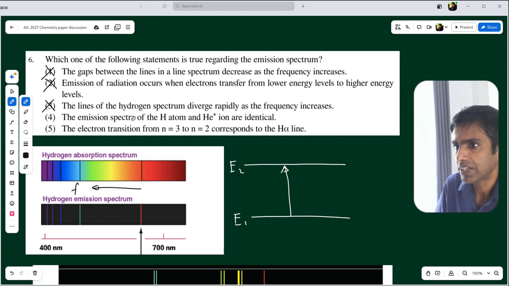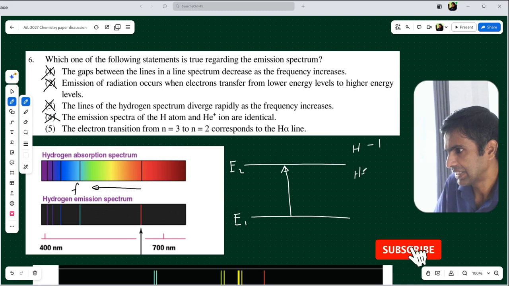The emission spectra of hydrogen atom and helium plus ion are identical. That is incorrect. Because these two are two species, the emission spectra cannot be identical. But the number of lines in those two spectra can be equal. What is the reason? When we consider hydrogen atom, there is only one electron.